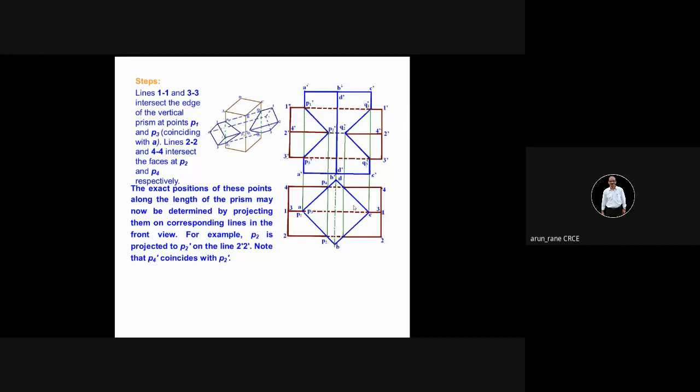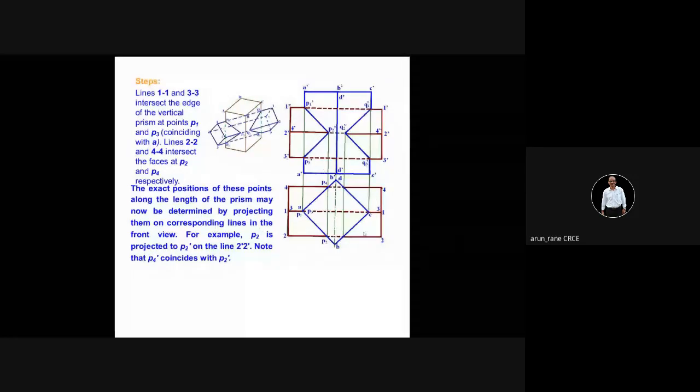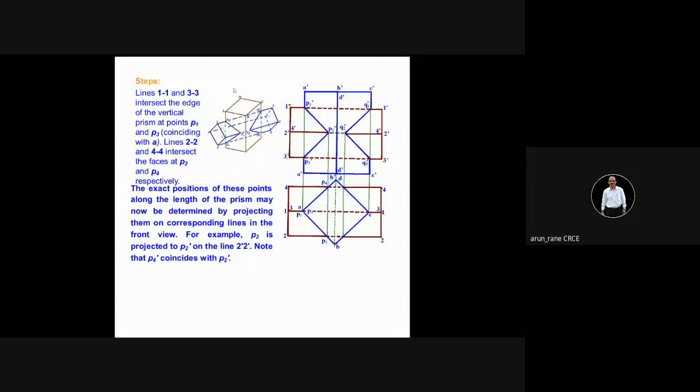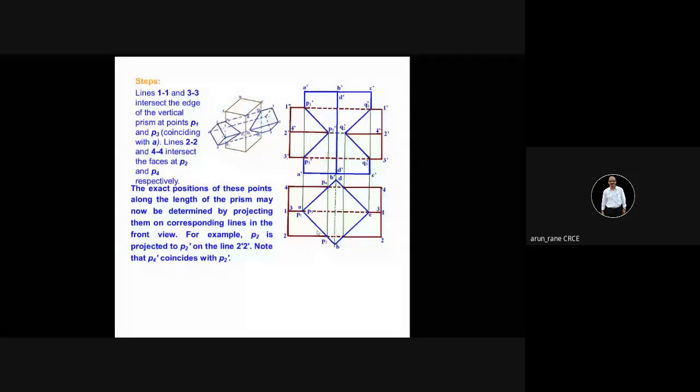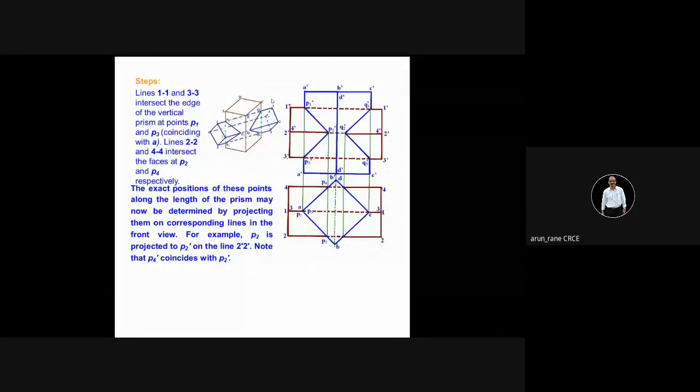I'm giving the solution also. You have to draw these two views. This isometric is just for your convenience, and you can refer to this solution. This is the solution itself. I am reducing your load. You can read this and draw it. This is just for your understanding. Alright?